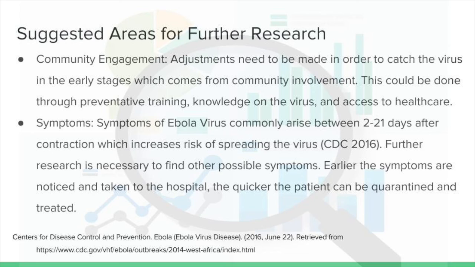Suggested areas for further research. Community engagement. Adjustments need to be made in order to catch the virus in the early stages, which comes from community involvement. This could be done through preventative training, knowledge on the virus, and access to healthcare. Symptoms. Symptoms of Ebola virus commonly arise between 2 to 21 days after contraction, which increases risk of spreading the virus. Further research is necessary to find other possible symptoms. The earlier the symptoms are noticed and taken to the hospital, the quicker the patient can be quarantined and treated.